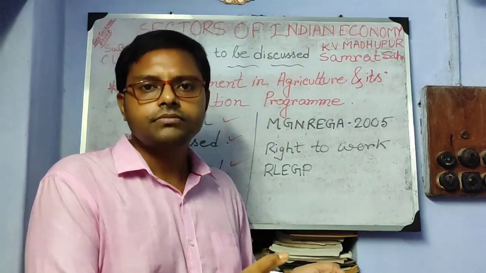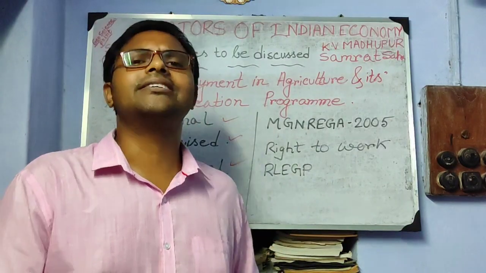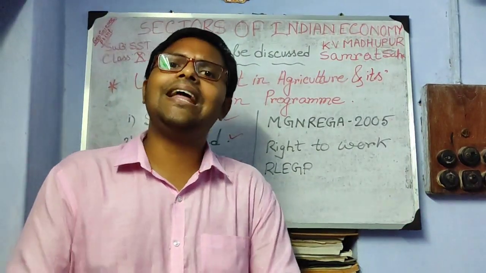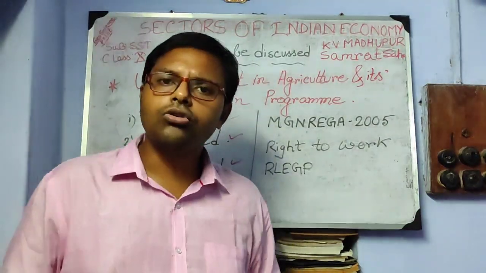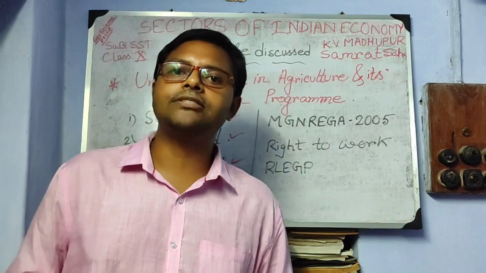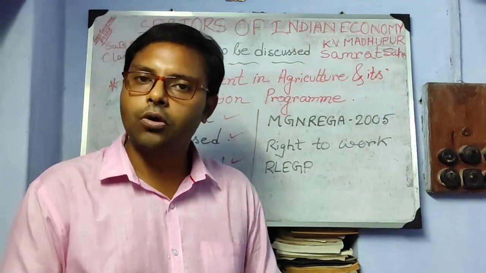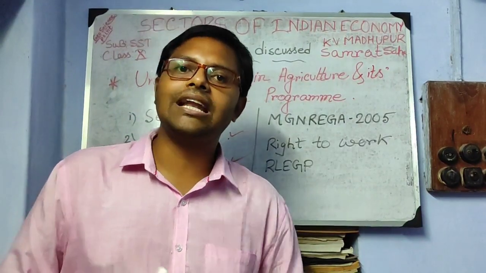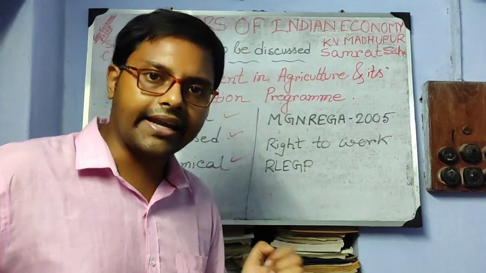They work as a laborer, work as a farmer, whatever. But in another season when there is no cropping, the people become unemployed. This type of unemployment is called seasonal unemployment, and it is found in the agricultural sector.